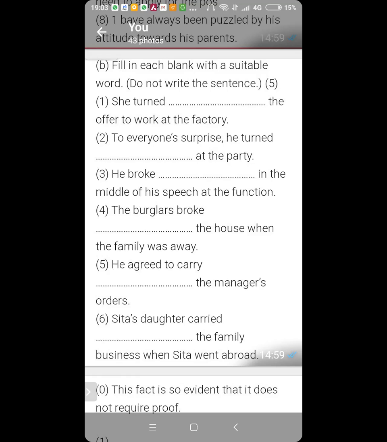When somebody gives you orders, you carry out the orders. Okay? He agreed to carry out the manager's orders. Okay? Yes? So can I write here on? He agreed to carry on. No. You carry on a business forward, but if somebody gives you certain orders, you carry out those orders.